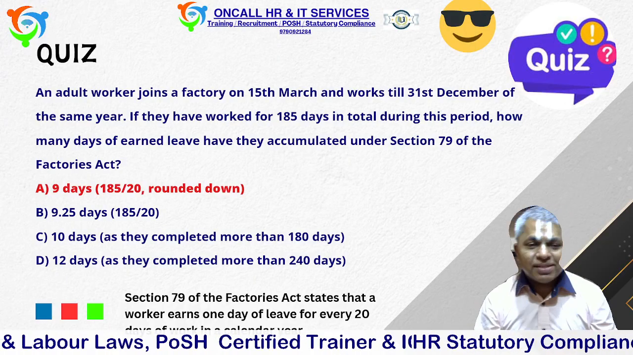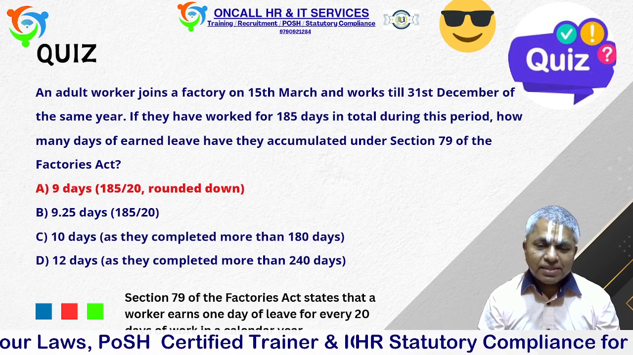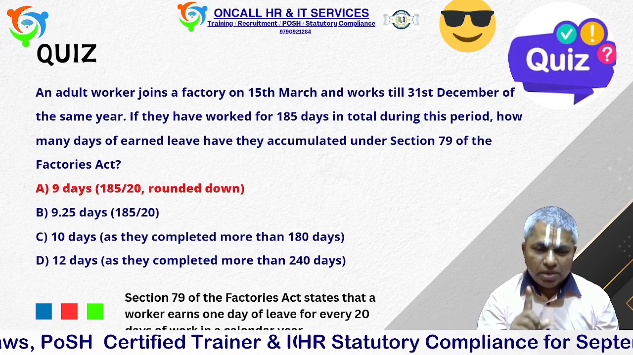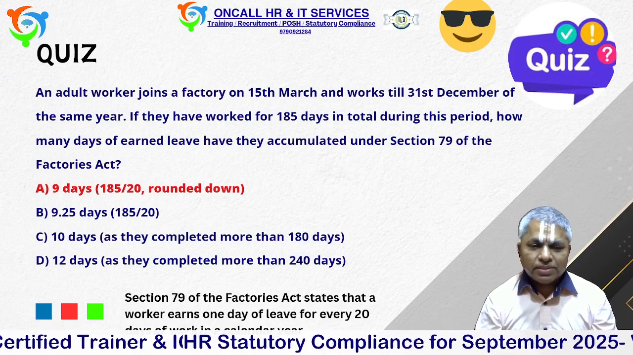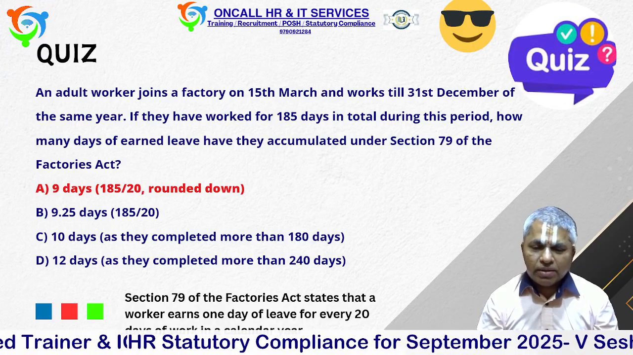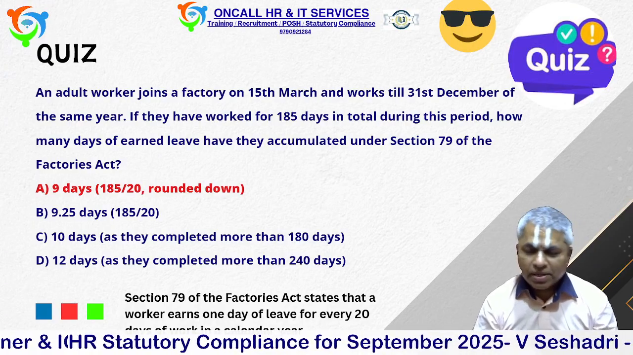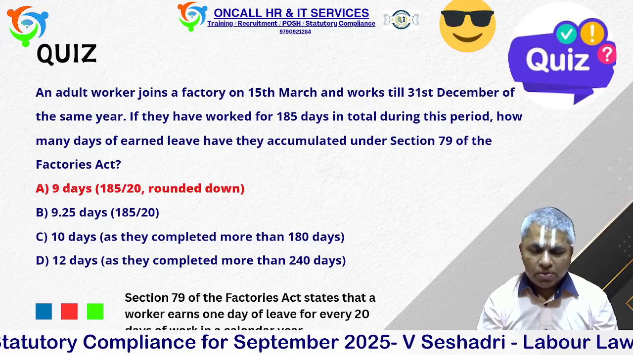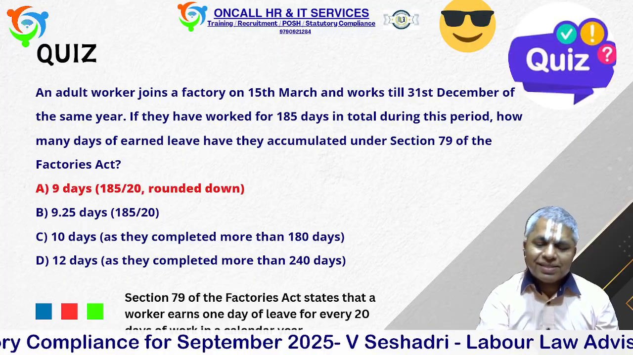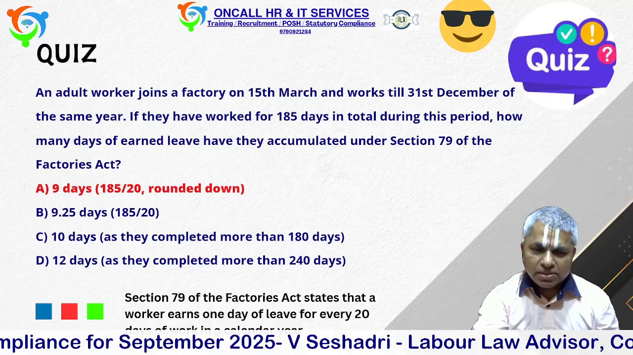And then the answers. Under the Factories Act section 79, every 20 days we need to give one earned leave. Here the person worked 185 days. 185 divided by 20 is 9.25. The 0.25 you should not consider, because for 0.5 and above you have to round up, otherwise you round down. So 9 days is the correct answer for this question.